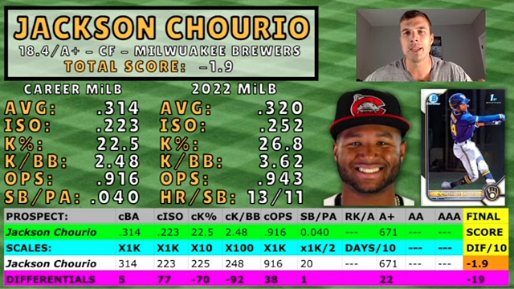And going back to those K numbers, you can see they're a bit higher in 2022 than they were for his career. He's at a 26.8 K percentage and a 3.62 K to walk ratio. So that's something to watch with Chourio. They're not bad K numbers, but when you're comparing him against the superstars of today and what they did in the minor leagues, they aren't that good. But like I said, he took only 2 dings, and they were in the K numbers.